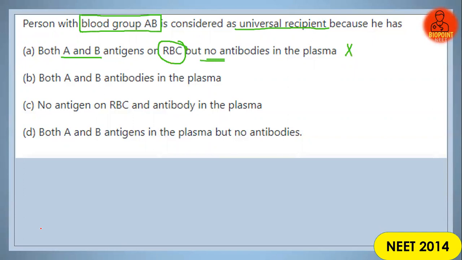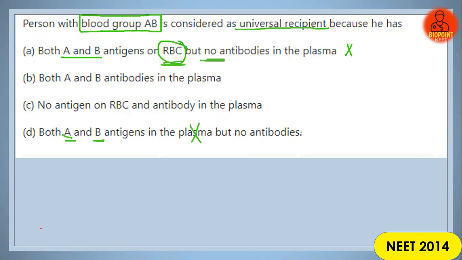Guys, when can a person receive blood? When there are no antibodies inside their body to counteract the particular antigen entering into our body. So the universal recipient is blood group AB. Why? Because they have both antigens A and B, but they do not have any kind of antibody. And most important, one more point to note: antigens A and B are not found in the plasma, but they are found on the RBC.